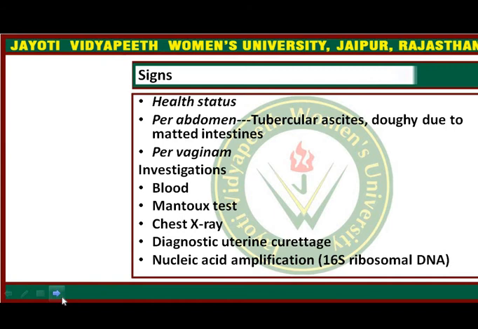Generally, a nucleic acid amplification test is done for confirmation, and the PCR test, polymerase chain reaction, is confirmatory for Mycobacterium tuberculosis. The sample is taken from the endometrium or menstrual blood.